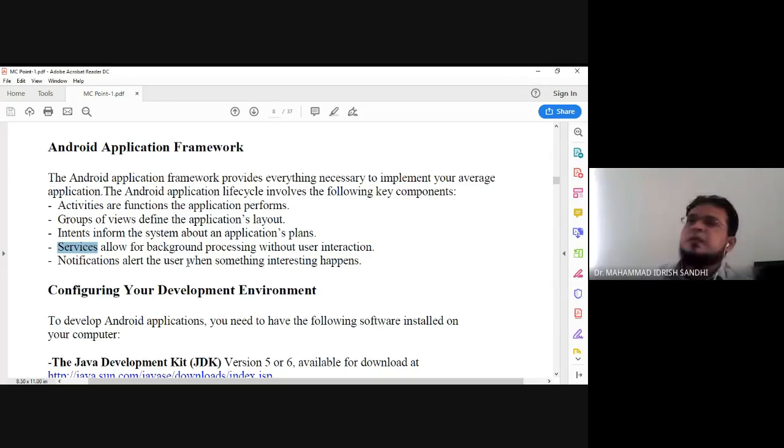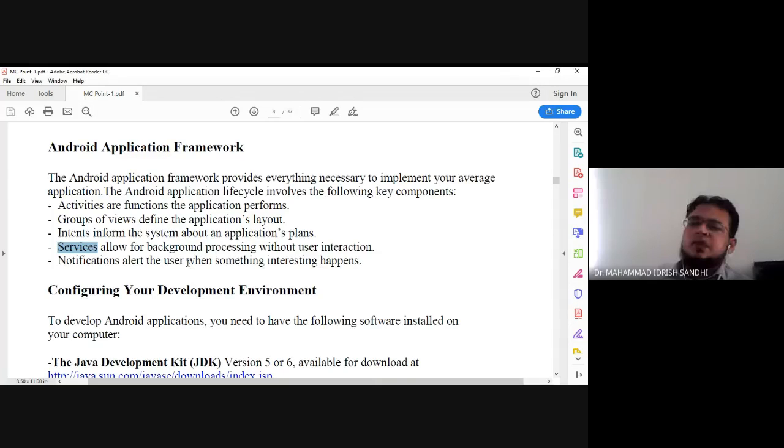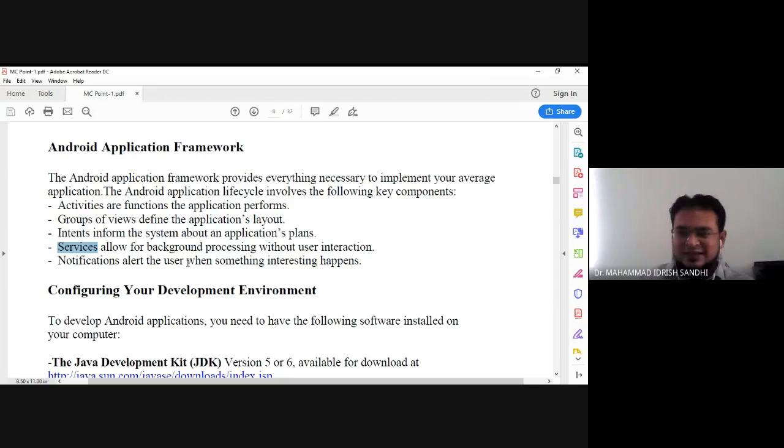Yes or no? Are you agreed with me? Yes, sir. You have already done all this, but you have not remembered. Okay, agree. So this is called background processing.